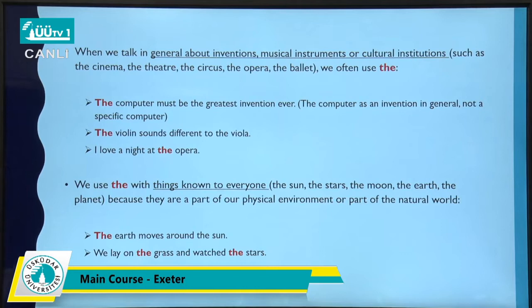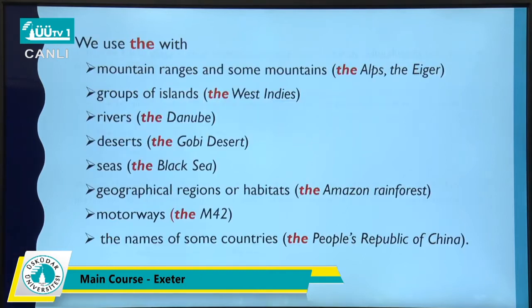And we use the with things known to everyone, because they're part of our physical environment and they're one of a kind. Like, the earth moves around the sun, or we lay on the grass and watch the stars. They're all only one thing and part of our environmental world.